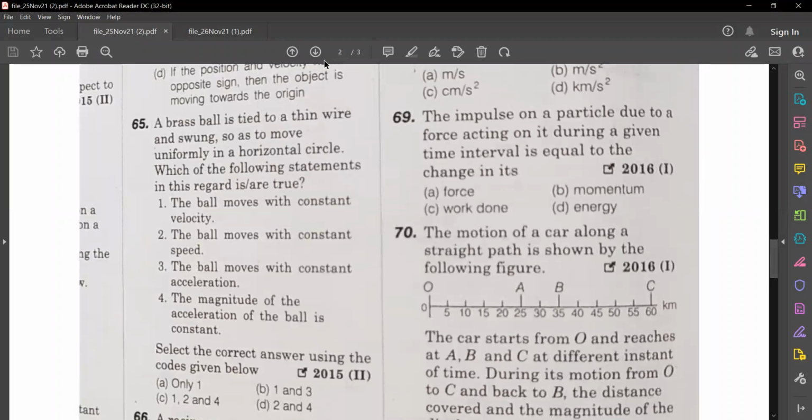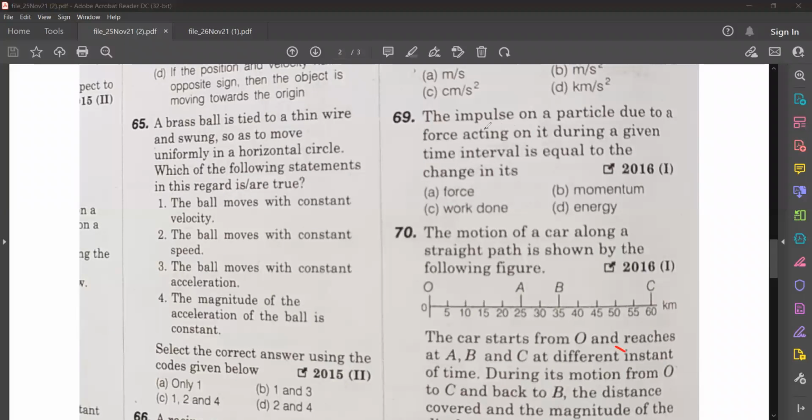The impulse on a particle due to force acting on it during a given time interval is equal to change in its force, momentum, work, or energy. Which is the correct option? Impulse on a particle due to force acting on it during a given time interval is equal to change in its force, momentum, work done, energy, which is the correct answer? Try that, all of you.